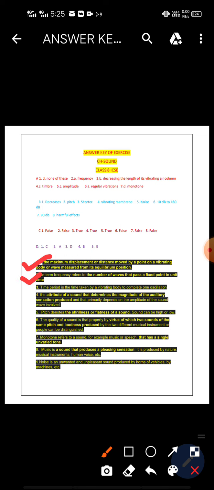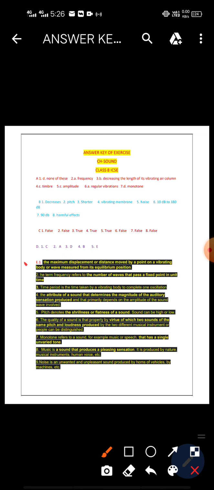Okay, and the third one, that is time period. So what is the definition of time period, or simply we can say the time period is the time taken by a vibrating body to complete one oscillation. Fourth one, loudness. So loudness means it determines the magnitude of sound. And it also depends on amplitude of sound.